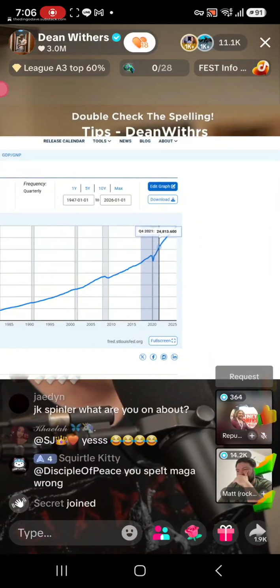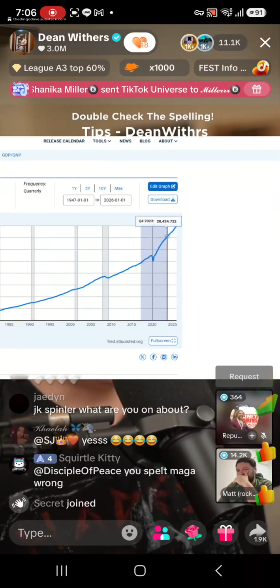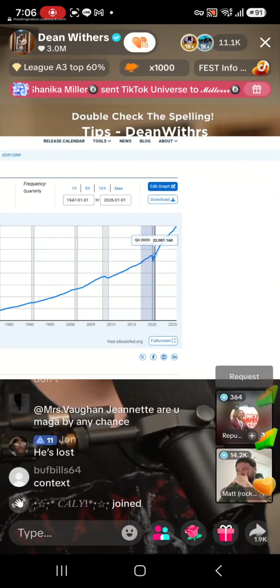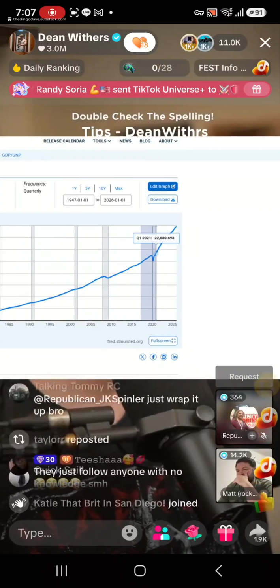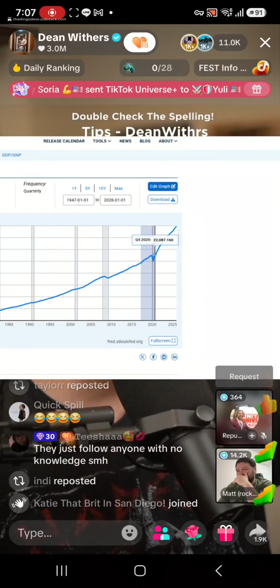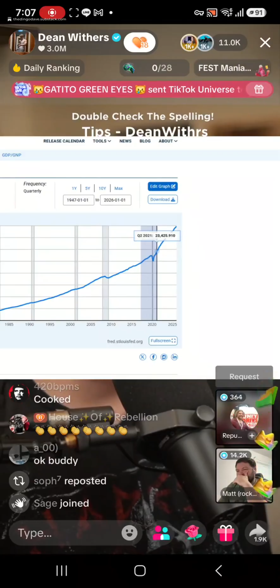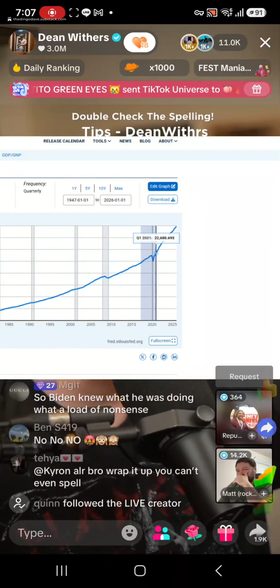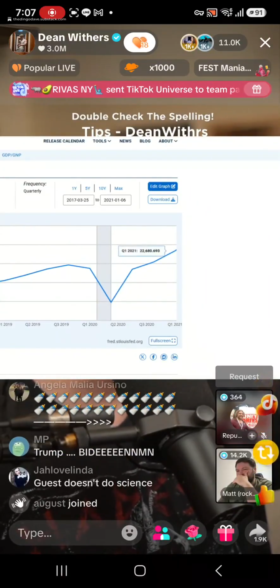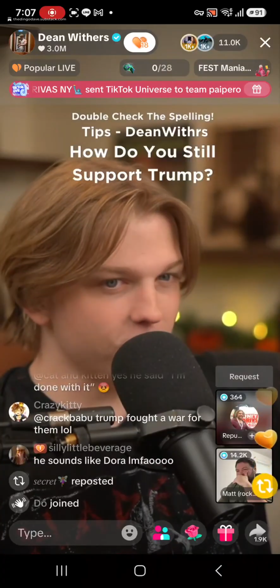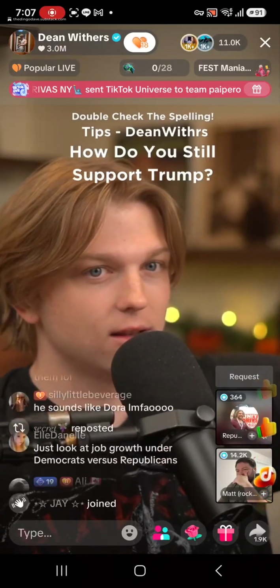Biden. Trump. Biden. So we can see that the GDP was lower every single year under Donald Trump's first administration than it was every single year under Biden's first administration.